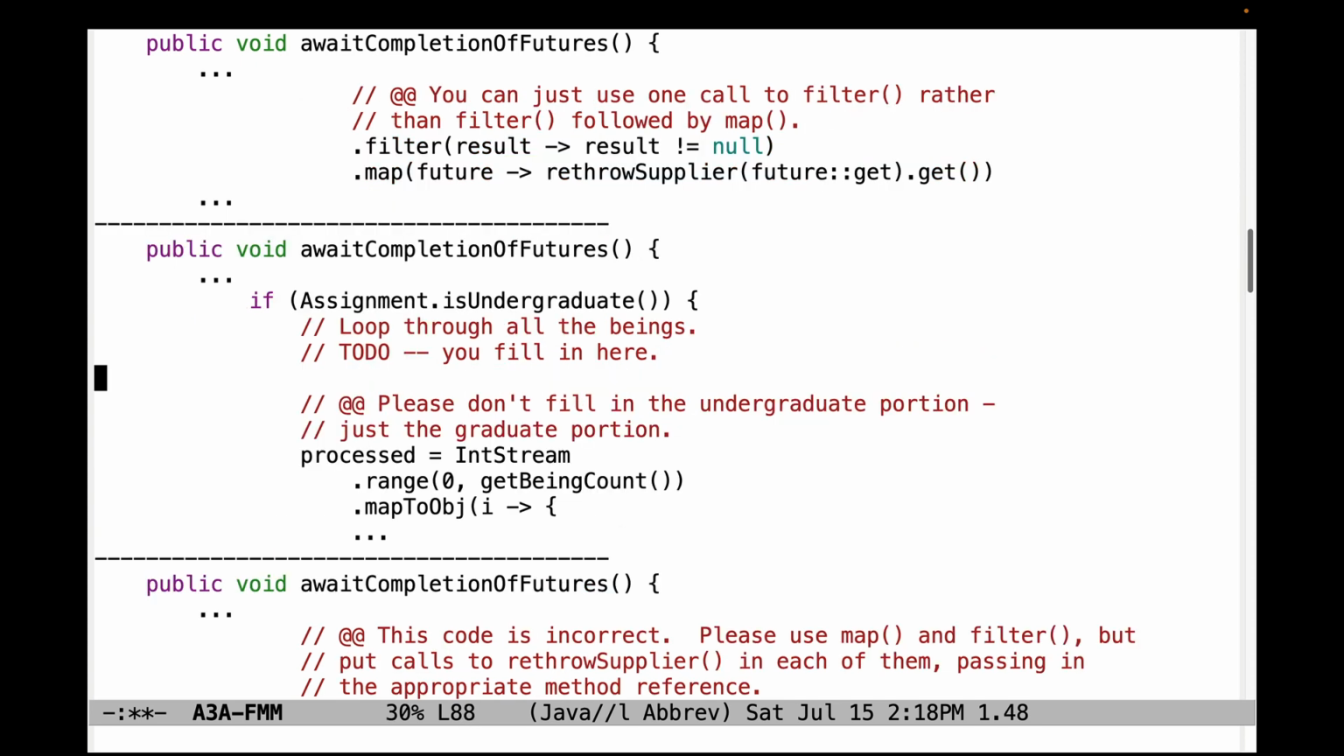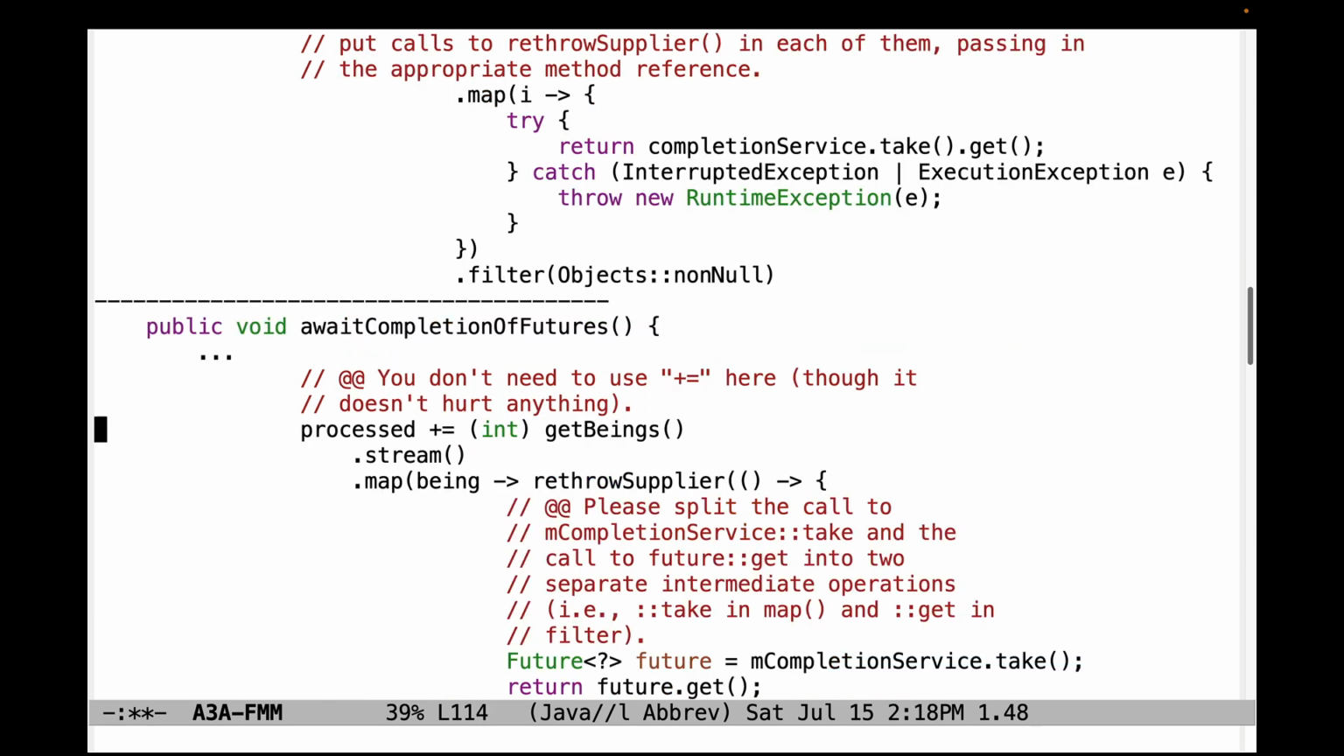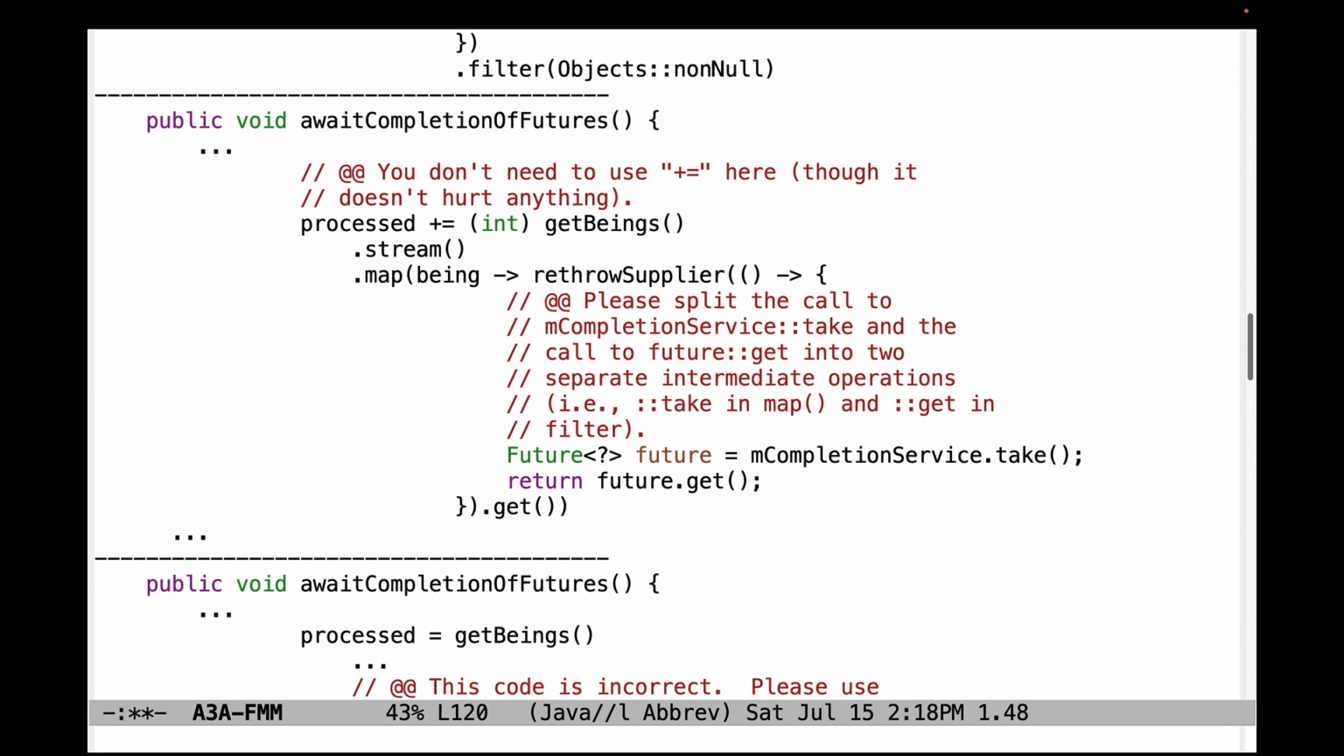Down here, make sure you don't fill in the undergrad portion, only fill in the graduate portion. There's no need to do the undergrad version. This code here is incorrect. Please use map and filter, but put the calls to rethrow supplier in each of them, passing in the appropriate method references. There's no need to use plus equal here. I'm not sure why this is happening. That is unnecessary. Just use equal. It doesn't hurt anything to do it this way, but you probably shouldn't do it that way because it's confusing.